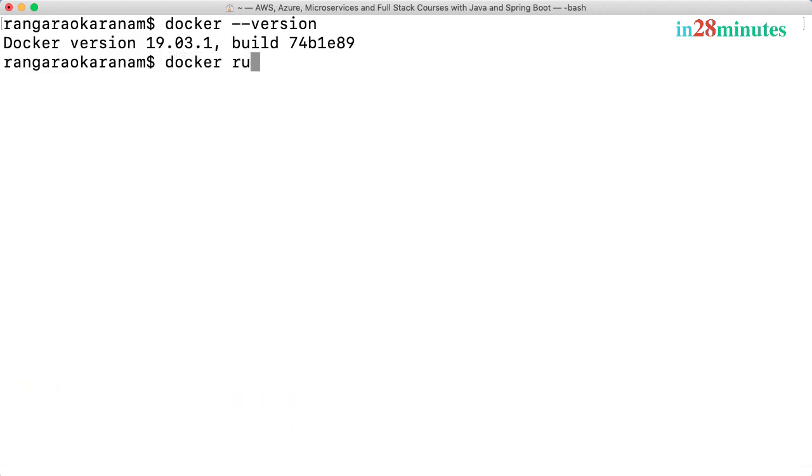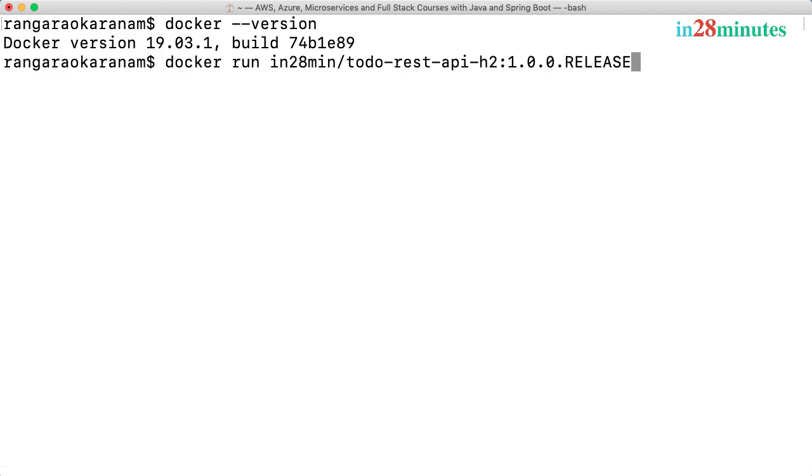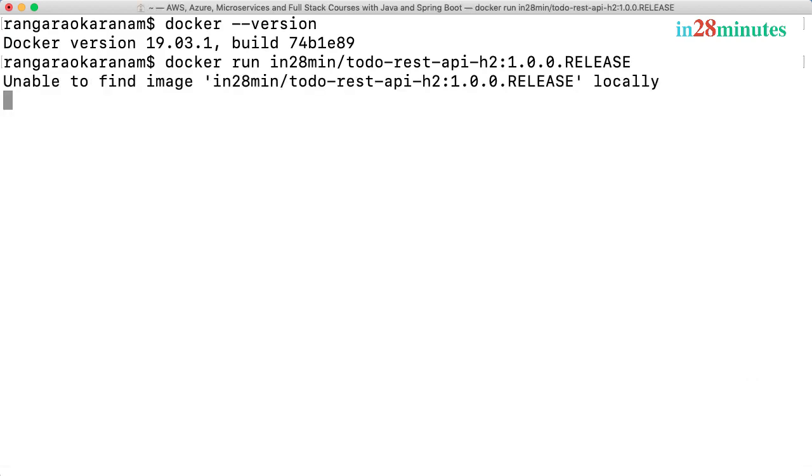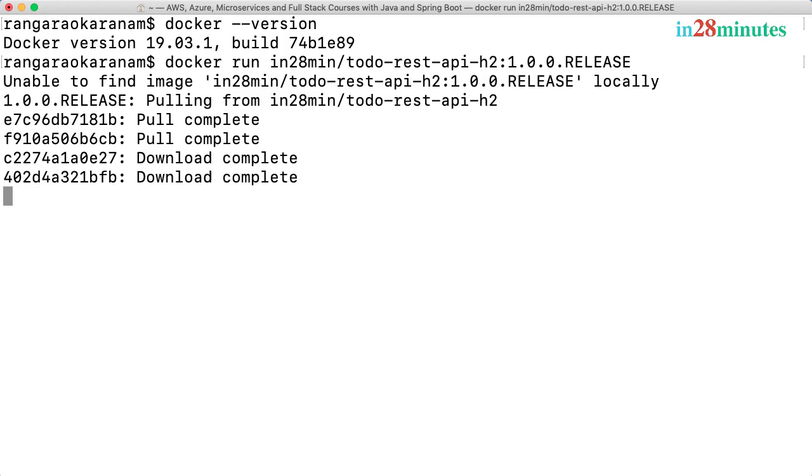He says, docker run in28min/todo-rest-api-h2:1.0.0.RELEASE. He says, okay, this is the command, go ahead and run it. You press enter and you see that a lot of magic unfolds. Your friend from the operations team asks what's happening. You tell him, okay, wait, hold on, let's see what would happen.